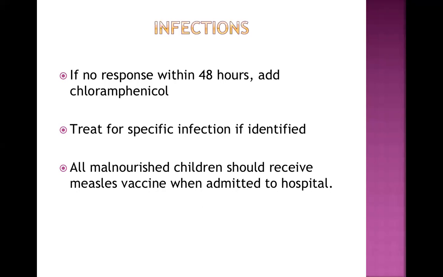So chloramphenicol is a broad spectrum antibiotic. It covers many different organisms, especially bacteria, of course. But one of the dreaded complications, or adverse effects, of chloramphenicol is aplastic anemia or bone marrow suppression. That's why the use of chloramphenicol is very, very limited these days.